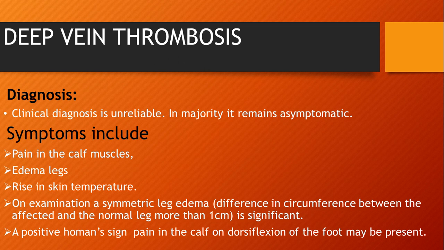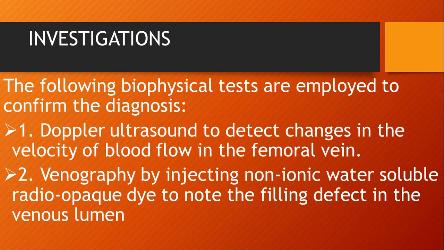On examination, asymmetric leg edema, with a difference in circumference between the affected and the normal leg of more than 1 centimeter, is significant. Next is a positive Homan sign, pain in the calf muscles on dorsiflexion of the foot, as we have already discussed. The next is investigation for deep vein thrombosis.